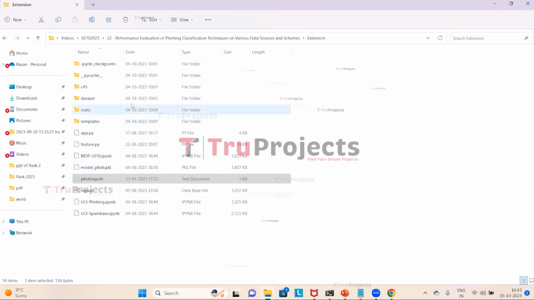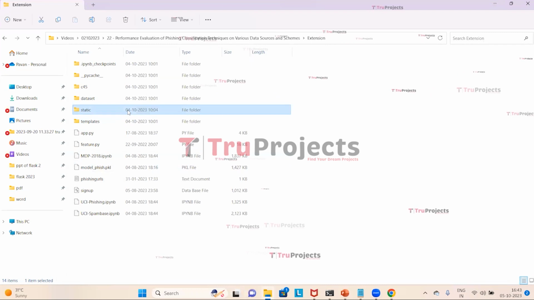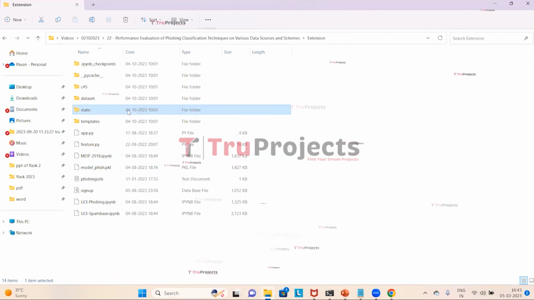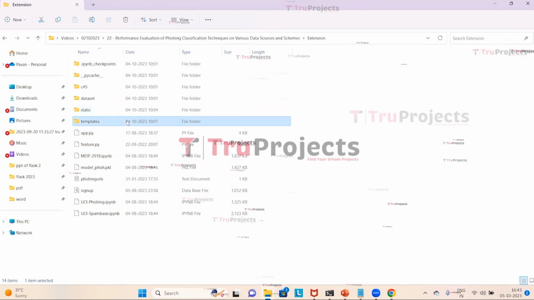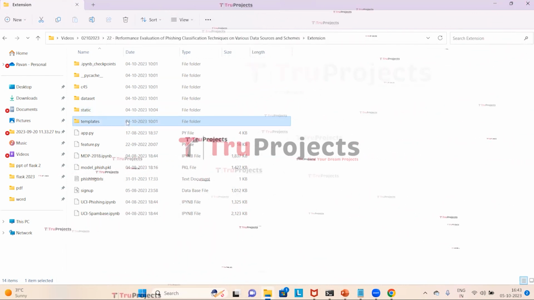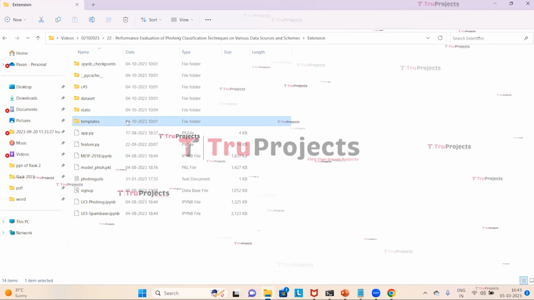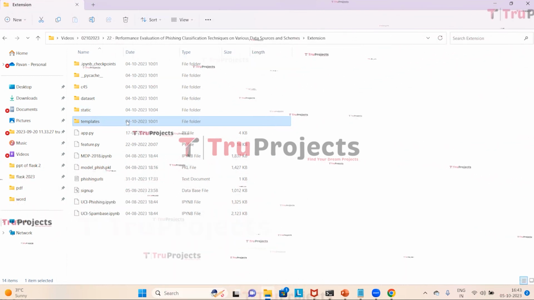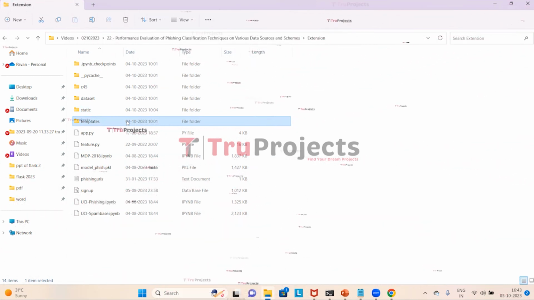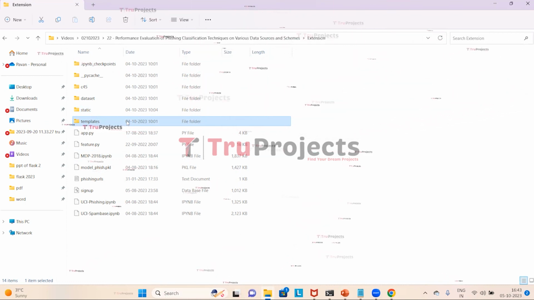This is the code folder of the project. This is the static folder. This folder consists of files related to CSS, JavaScript and Bootstrap files. This is the templates folder. This folder contains all the HTML pages used in the project. It typically includes files like index.html, about.html, which represent different pages of the website.